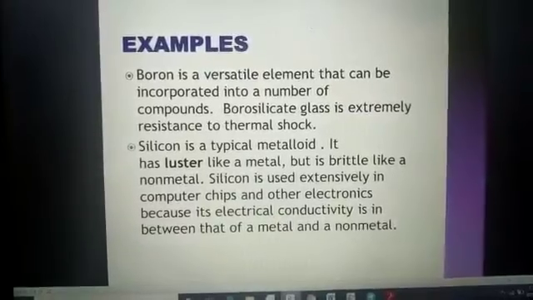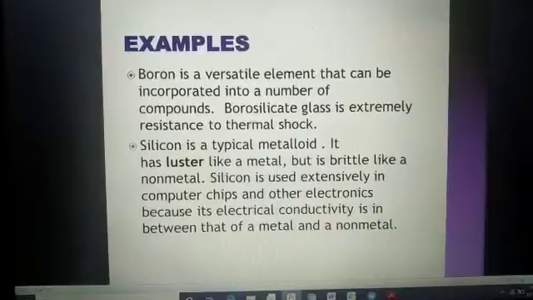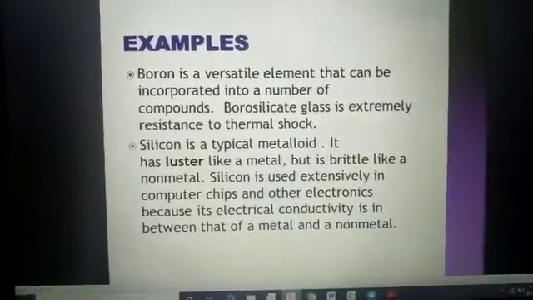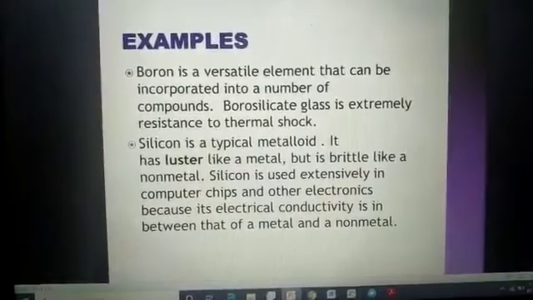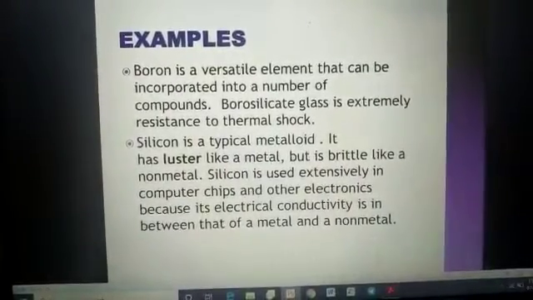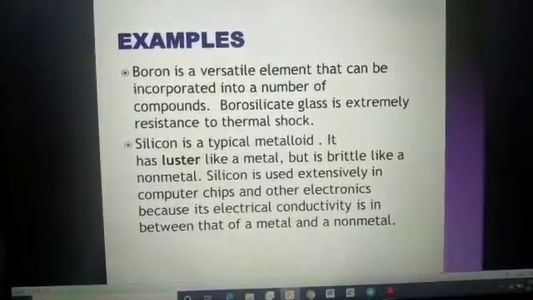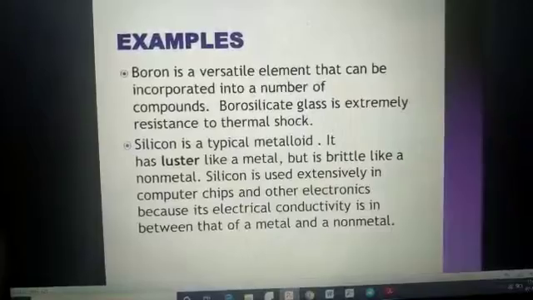Now silicon is a typical metalloid. It has luster like a metal, luster means shine, but is brittle like a non-metal. Silicon is used extensively in computer chips and other electronics because its electrical conductivity is in between that of metals and non-metals.